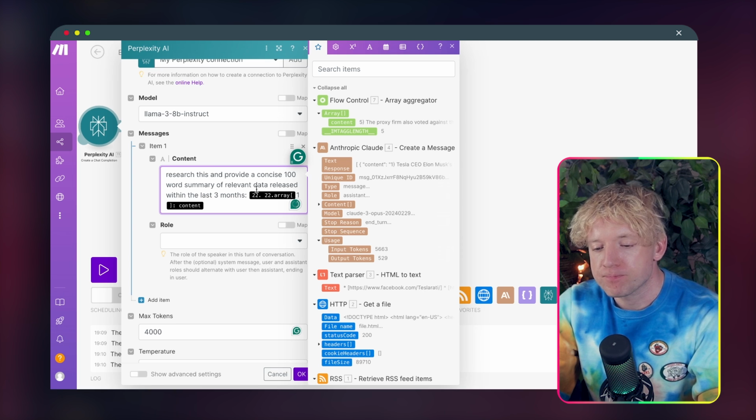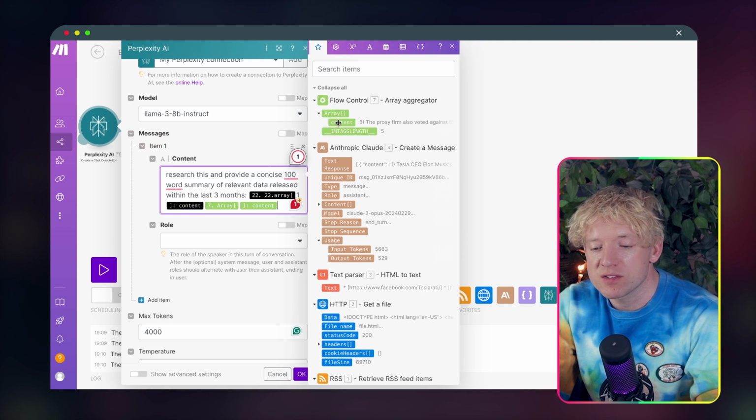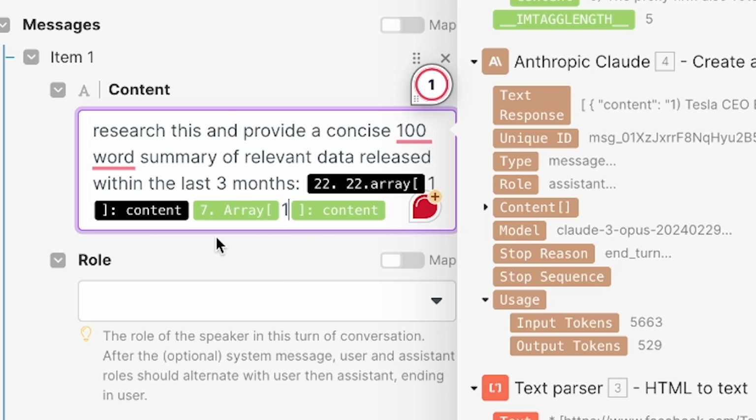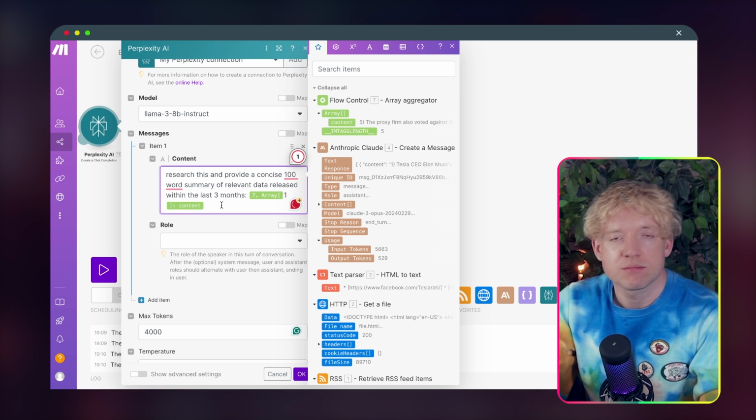So look, I come into content. Now it's not recognized it. That's completely okay. So I click on the content here and that's 7 array. And what we do is we put a 1 in the middle. And that's it. That's all we do. Put a 1 in the middle. And that's the entire thing.